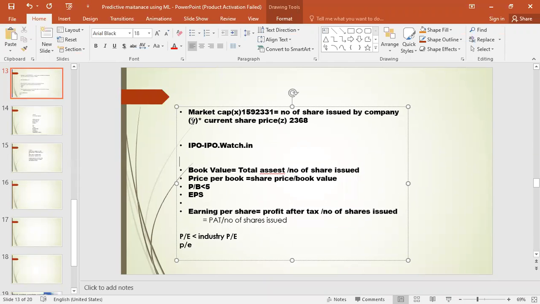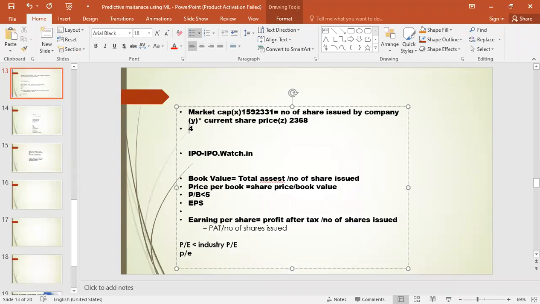Before we understand that, take market capitalization, the total of 15 lakh 92,331. Market cap, written as X. 49% of X, so 49% of 15 lakh 92,000 is somewhere around 7.4, 7.5 lakh. That much amount of money Mukesh Ambani is holding. That is called the promoter shareholding.